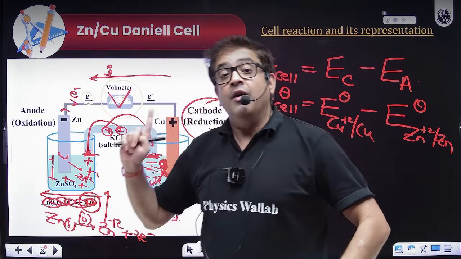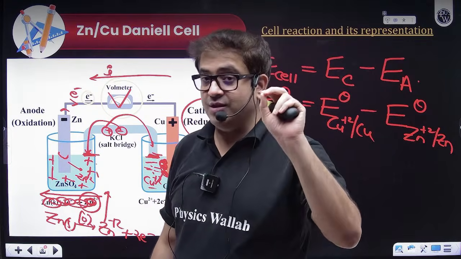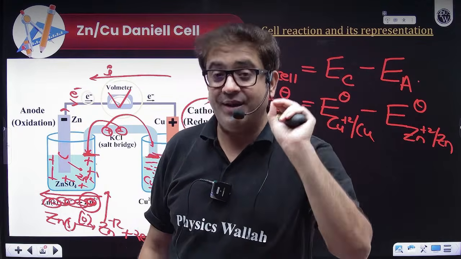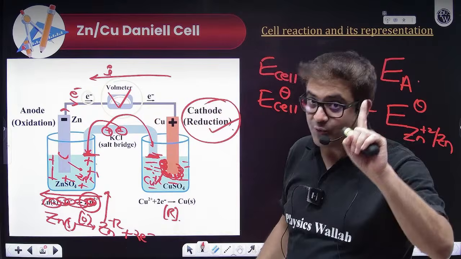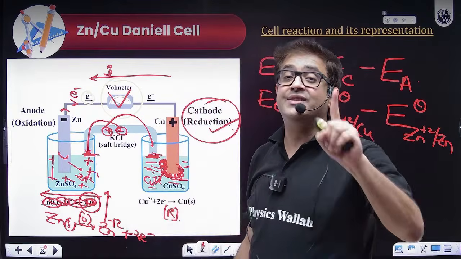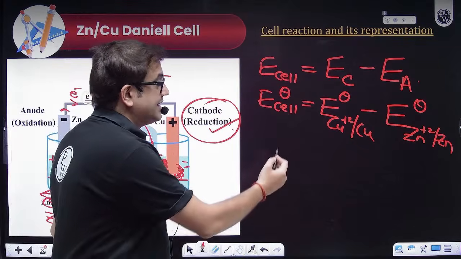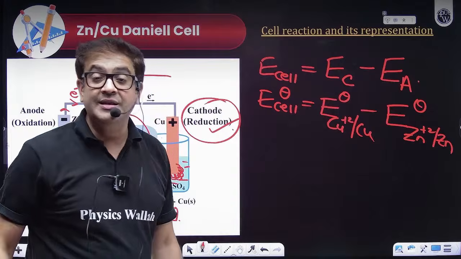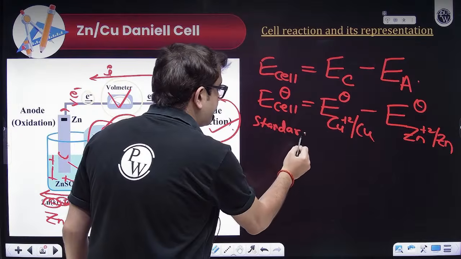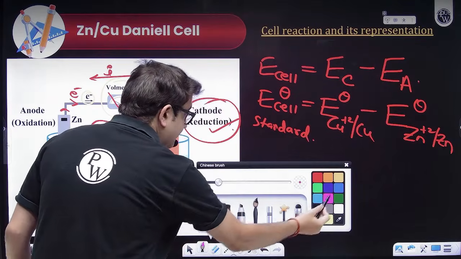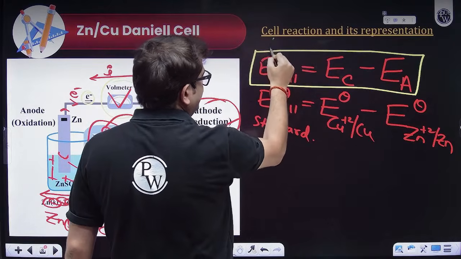So what is the temperature chosen for standard condition? Standard temperature is 25 degrees Celsius, and standard pressure of the environment, since you will also see gaseous electrodes, is 1 bar, and the concentration of ions is 1 molar. Under that condition, whatever potential we measure is called the standard potential, and it is written with the symbol naught. So this represents the standard value, and the symbol without it represents any general value.